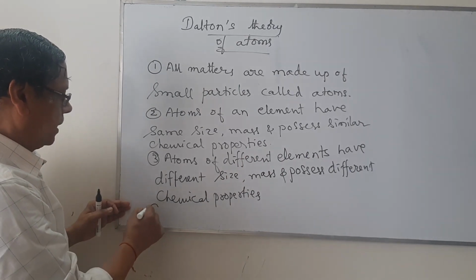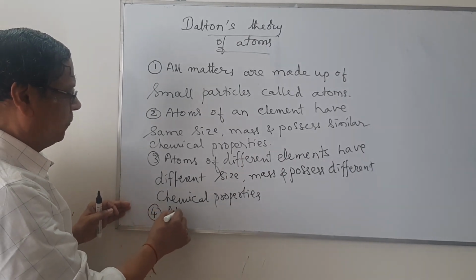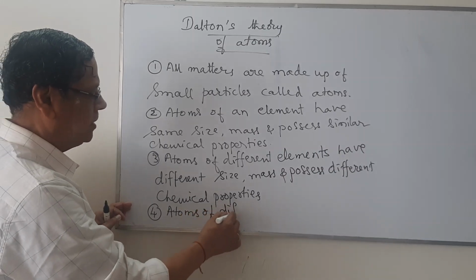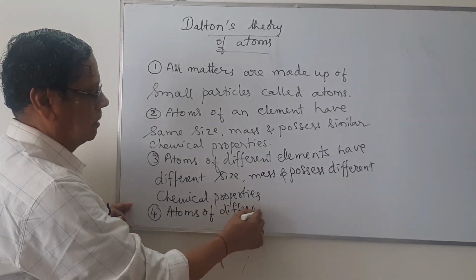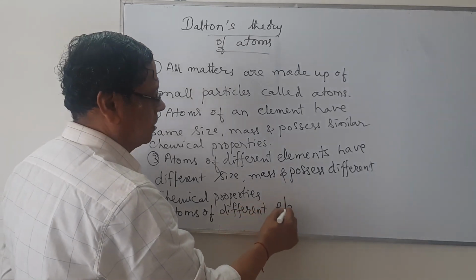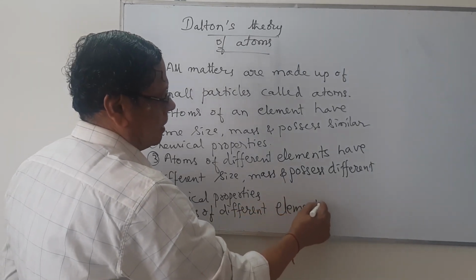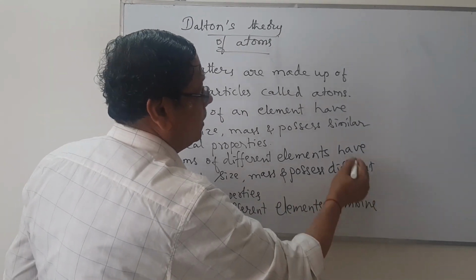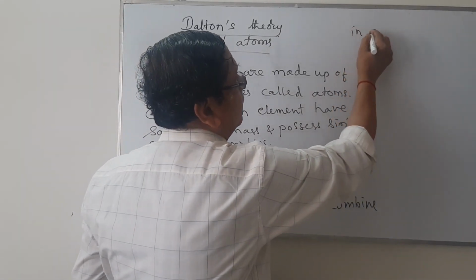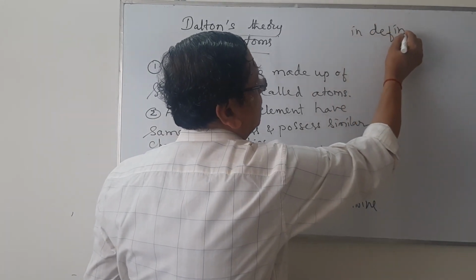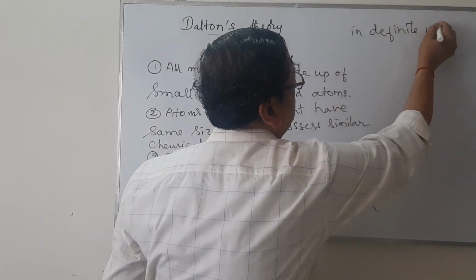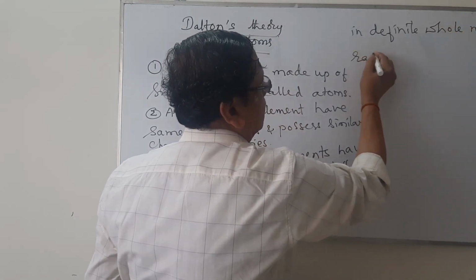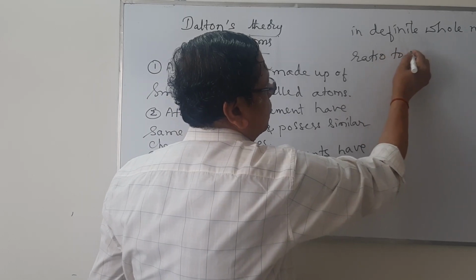Then atoms of different elements combine in a definite whole number ratio to form compounds.